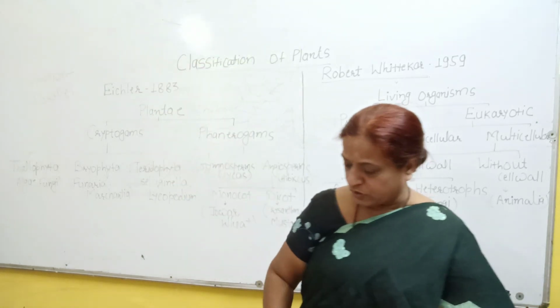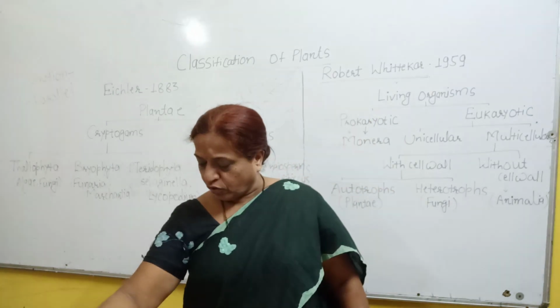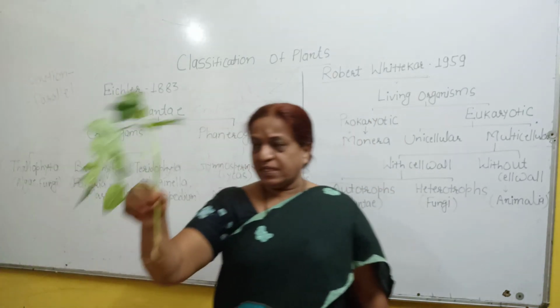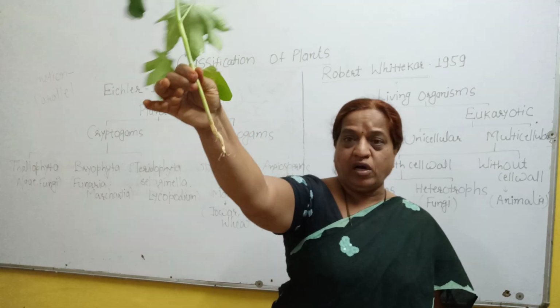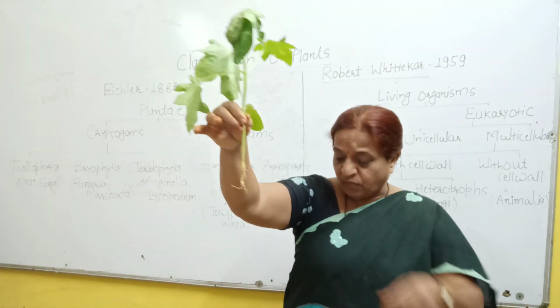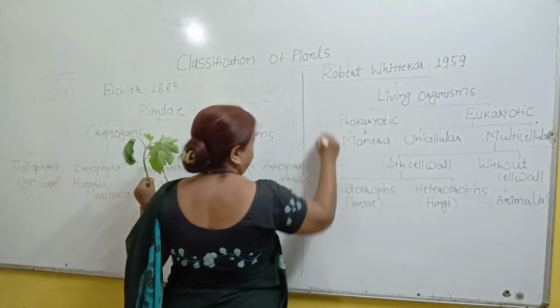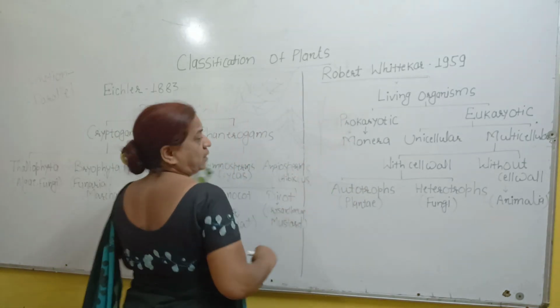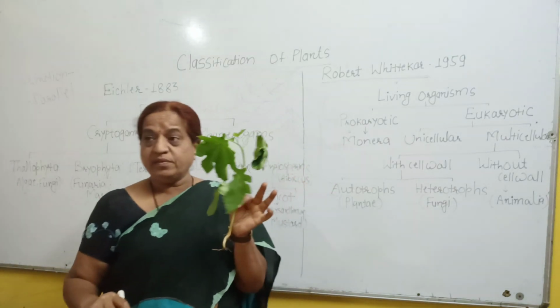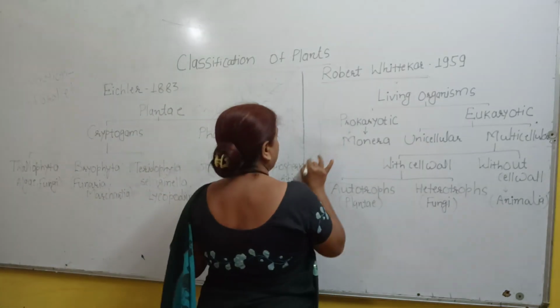Such thread-like roots arise from any part of the stem in case of monocots. If you see the root of the dicot, you will observe that the root is somewhat of a different type. There is one main root which arises from the radicle. Then there are secondary roots.